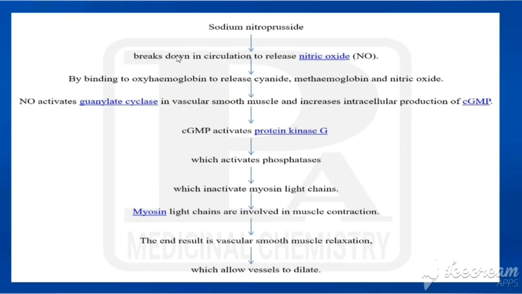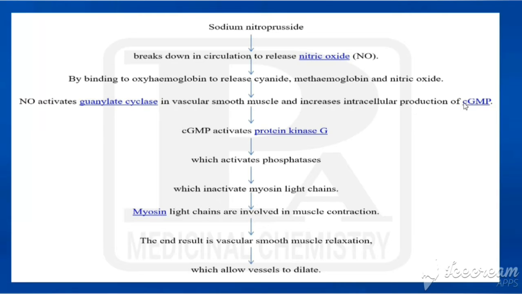This sodium nitroprusside breaks down in circulation to release nitric oxide, by binding with oxyhemoglobin to release cyanide, methemoglobin and nitric oxide. So actually what happens, this sodium nitroprusside binds with oxyhemoglobin and breaks down in the circulation to release cyanide, methemoglobin and nitric oxide. This nitric oxide, NO, activates guanylate cyclase in the vascular smooth muscle.